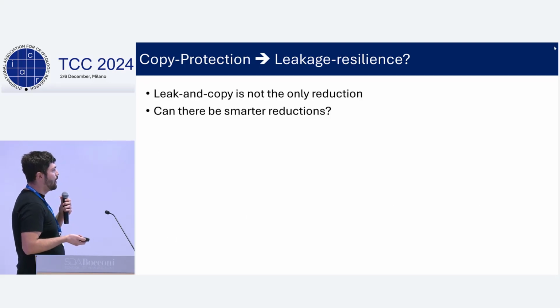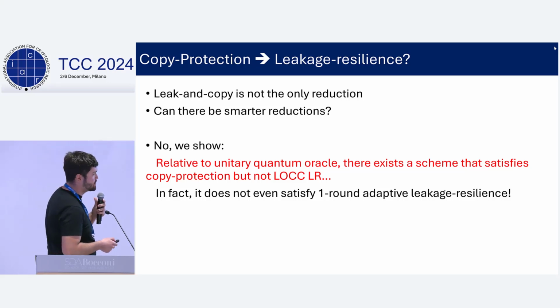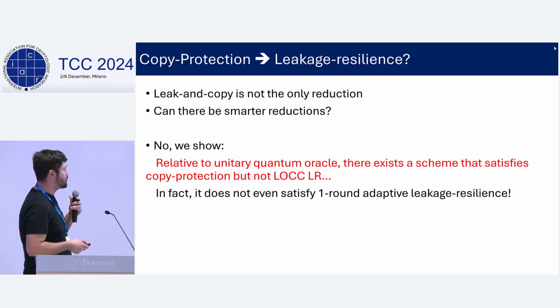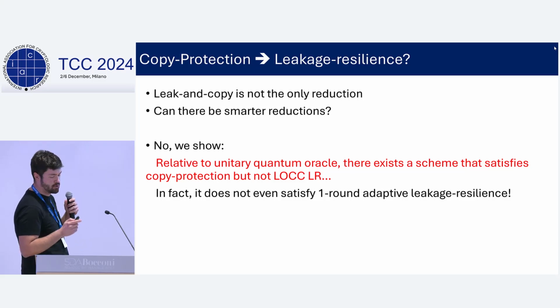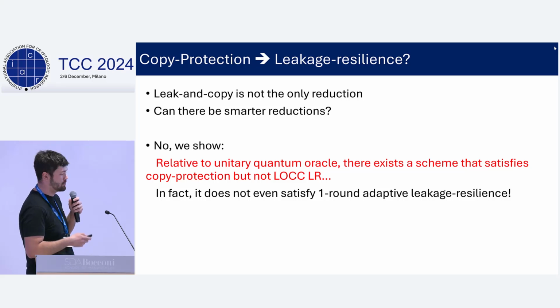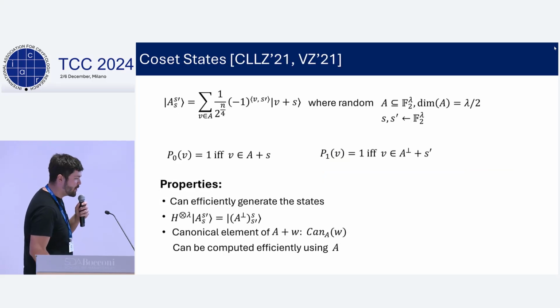Obviously, this is not the only possible reduction from copy protection to leakage resilience. And the question is, can there be smarter reductions to get leakage resilience for free from the existing constructions? We actually show that the answer is no. We show that relative to a unitary quantum oracle, there exists a scheme that satisfies copy protection, but it doesn't satisfy LOCC leakage resilience. In fact, the scheme we construct does not even satisfy one-round adaptive leakage resilience, while it satisfies copy protection security. So we will have to do work to get this new notion of LOCC leakage resilience. Okay, moving on to our construction.